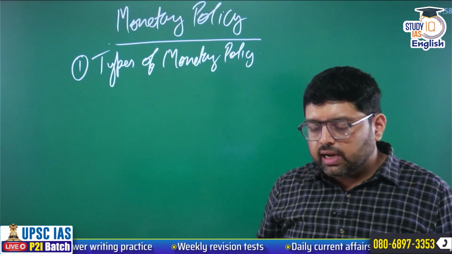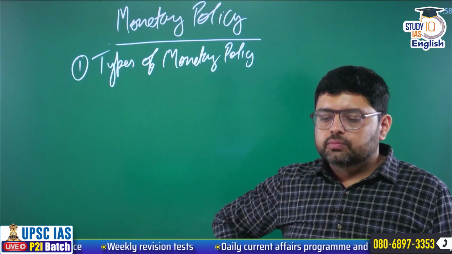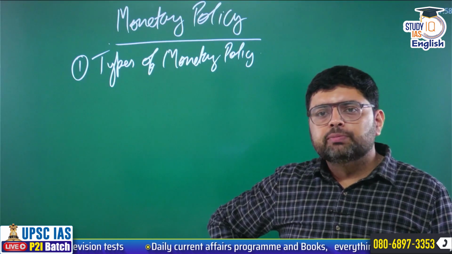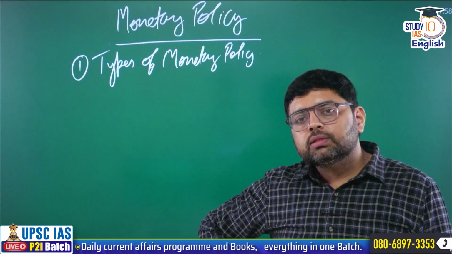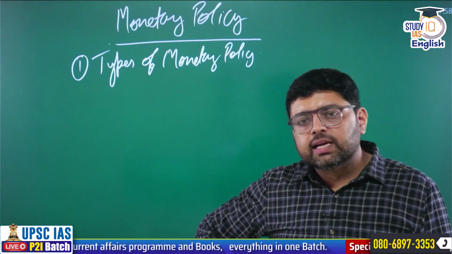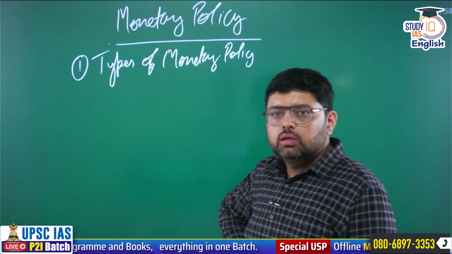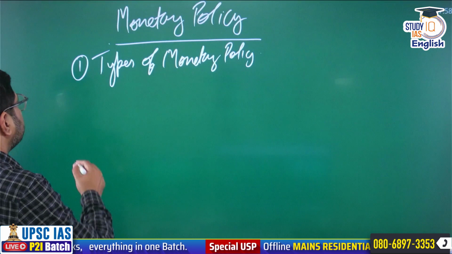Under contractionary and expansionary monetary policy, you must know the concept behind that, plus in which situation contractionary and expansionary monetary policy will be used. So ultimately, types of monetary policy is an important area for your exam.